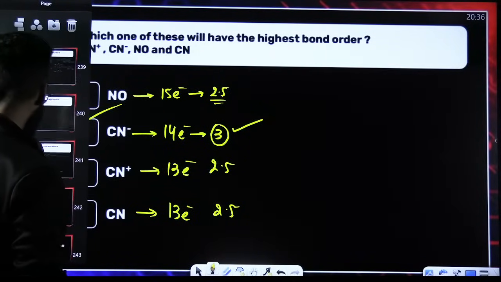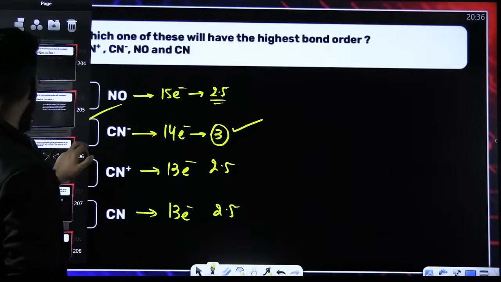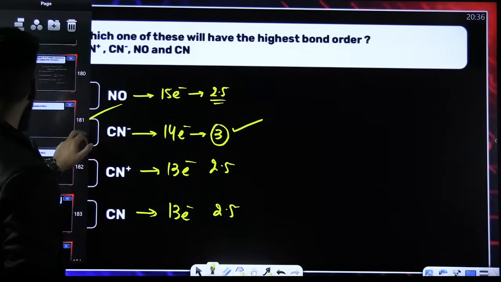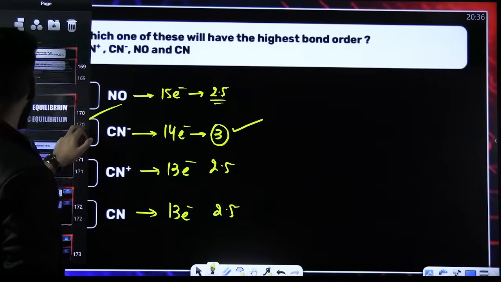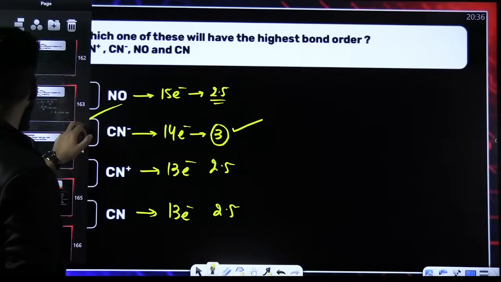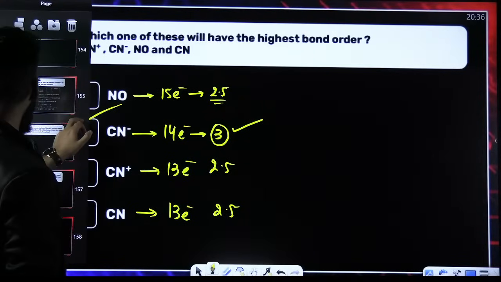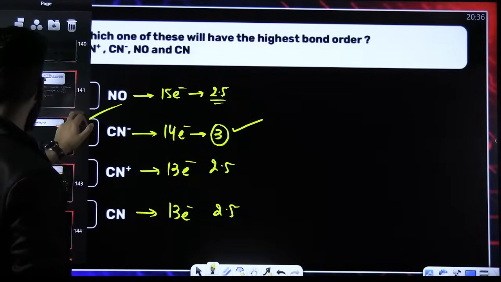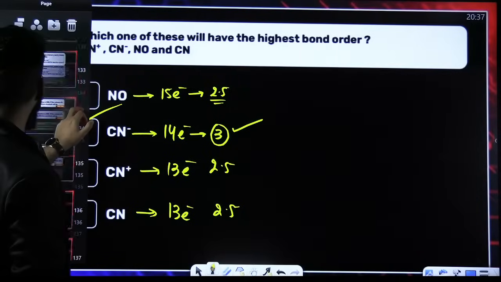Okay, again clear. Which chapter do you want next? Let's go ahead with equilibrium now. Understand and see what kind of questions can be asked from the equilibrium chapter.